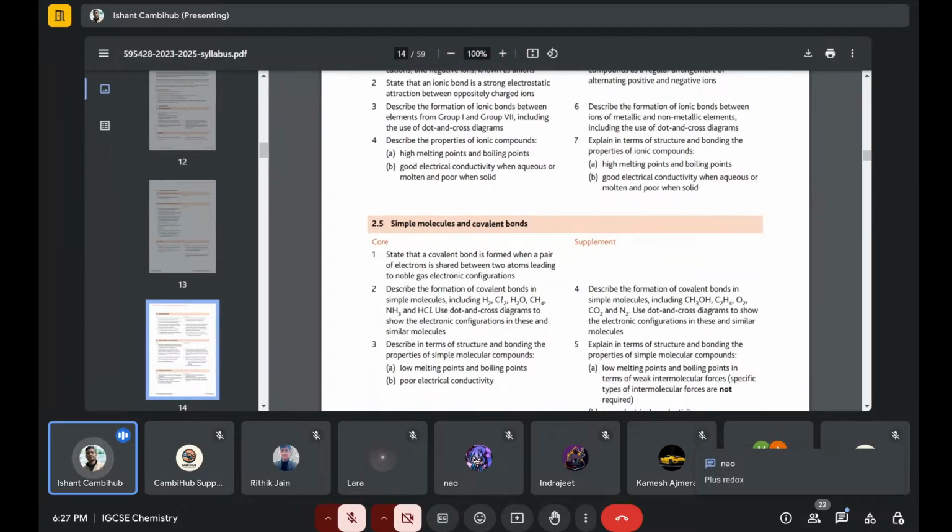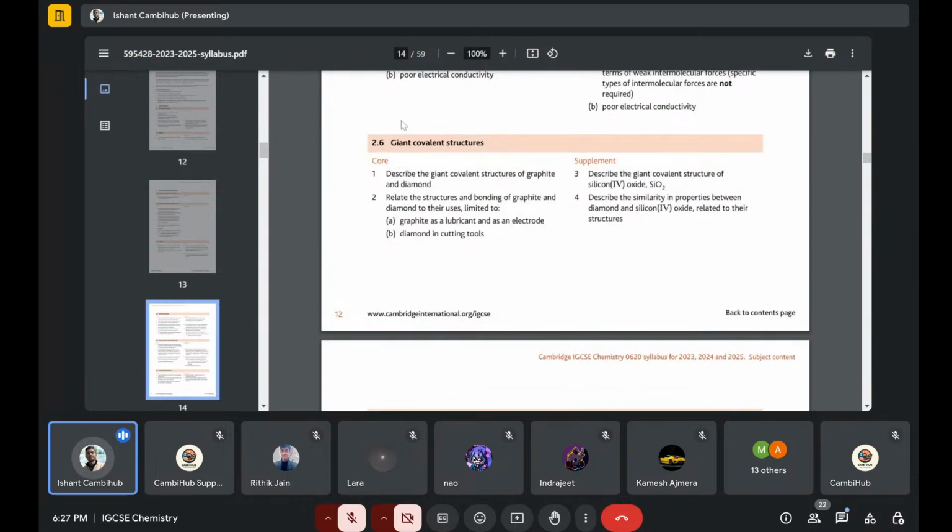For that also you lose marks, because it's clearly written dot and cross. So for one Cl there should be dots, and for the other chlorine it should be crosses, and then you show the sharing.